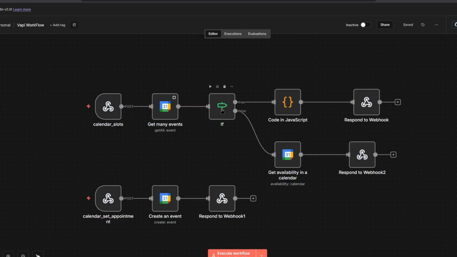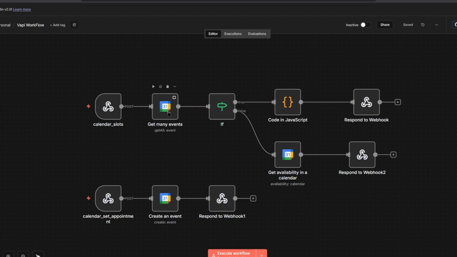The way N8N works is that for a node to get triggered, it needs some kind of event or data. So if the get many events returns no data, then no data is going to go into the if node. And if no data goes into the if node, then the if node is not going to get triggered at all. So these over here will not get triggered at all. So that's the issue I was getting: if the get many events returns no results, then nothing gets into the if node, and the if node never gets triggered. So the vapi agent never gets any results or anything.